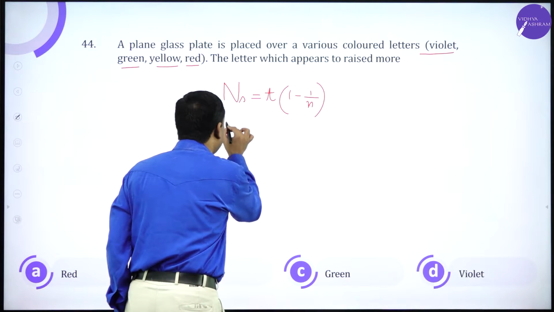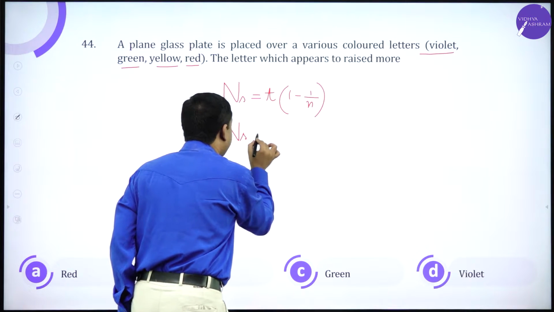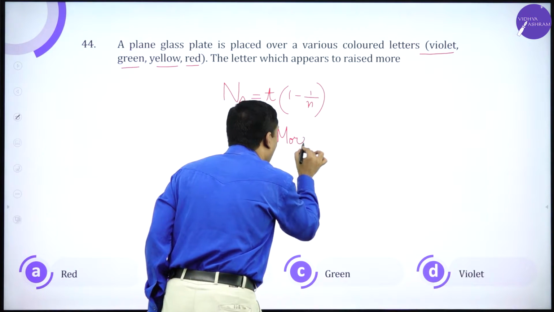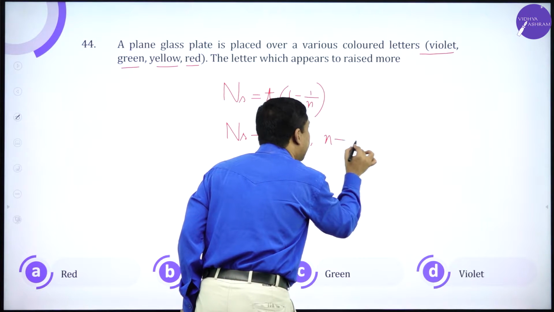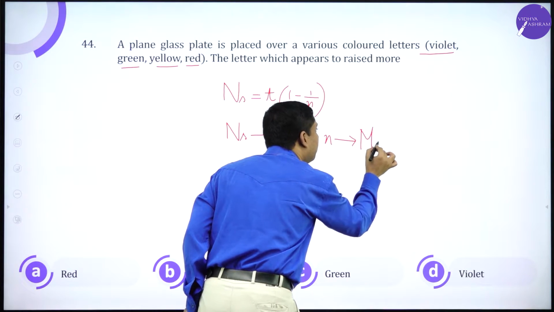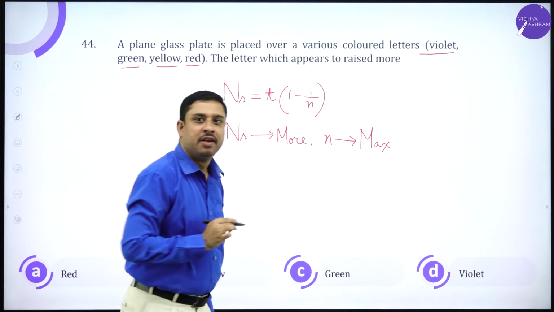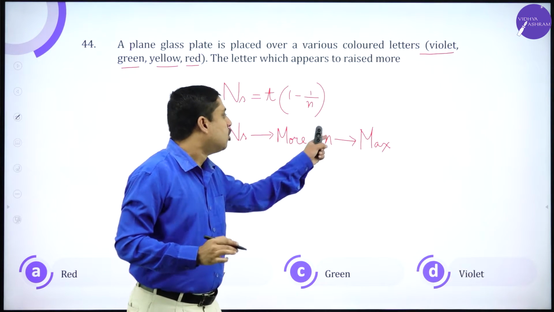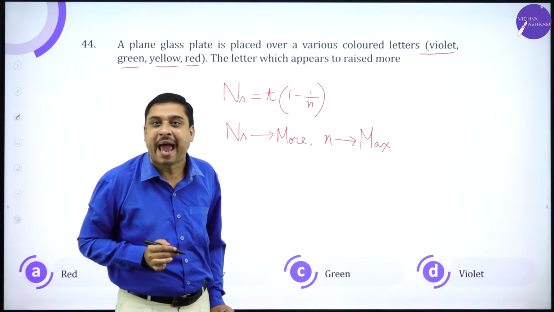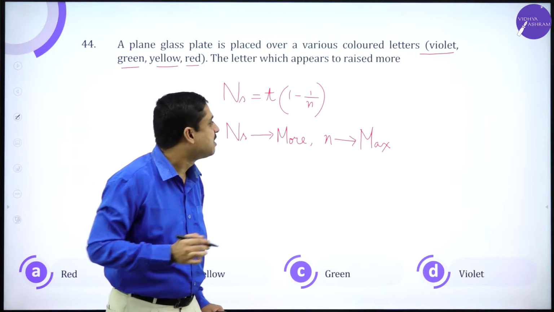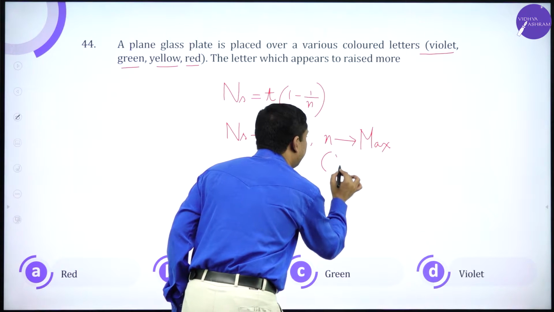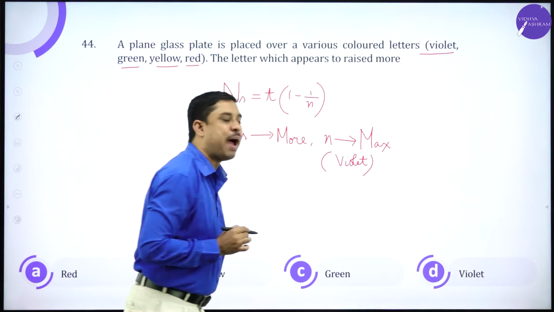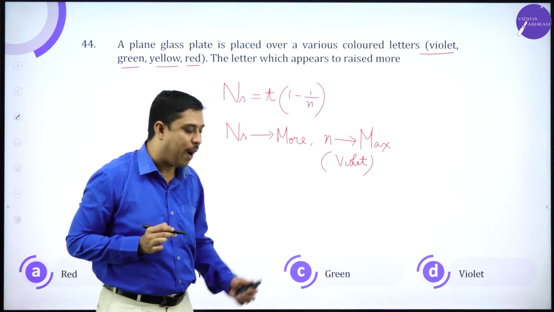So according to the equation, normal shift is more if n is maximum. Normal shift will be more for that color whose refractive index is maximum, and which has maximum refractive index, so it is violet. So the color with maximum shift is violet.